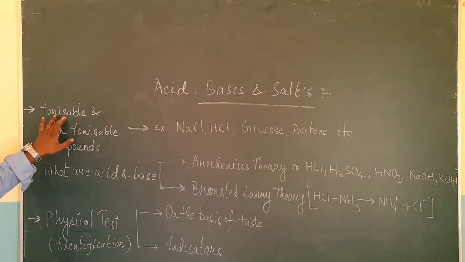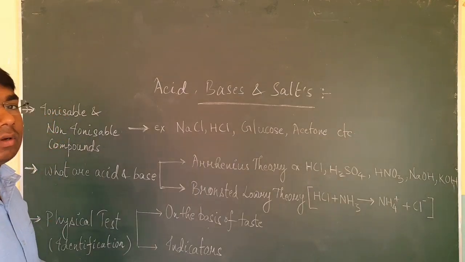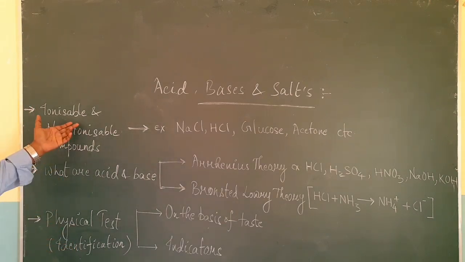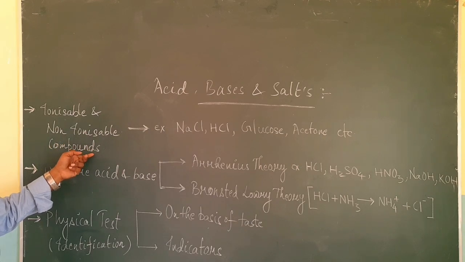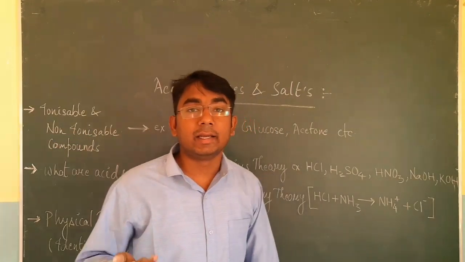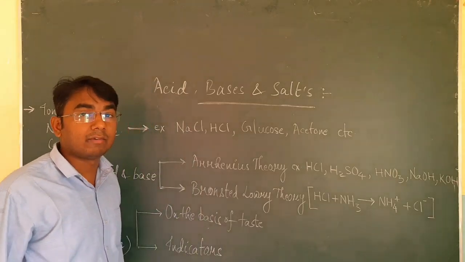The word ionizable becomes very clear, as it is derived from ion, and we all know that ions are positively or negatively charged species. So ionizable compounds are those compounds which, when dissolved in water or in molten state, get dissociated into their respective ions.